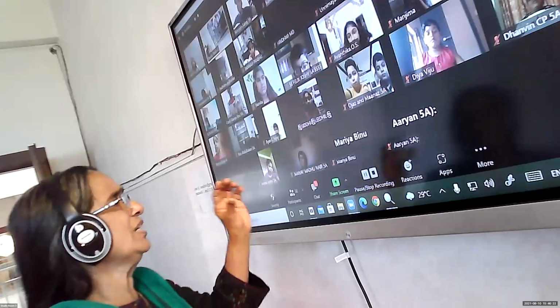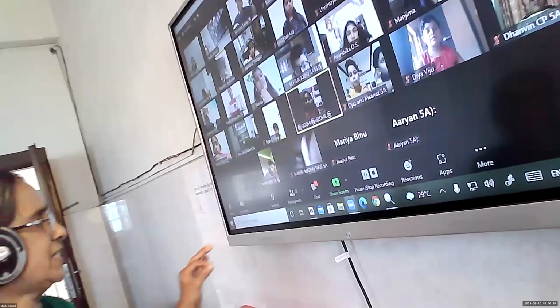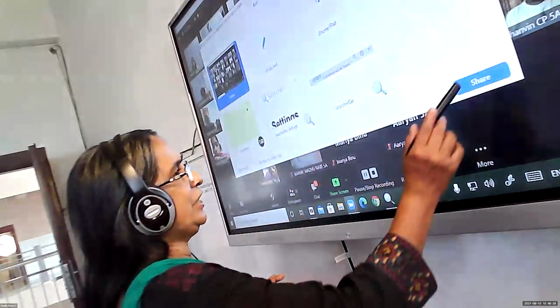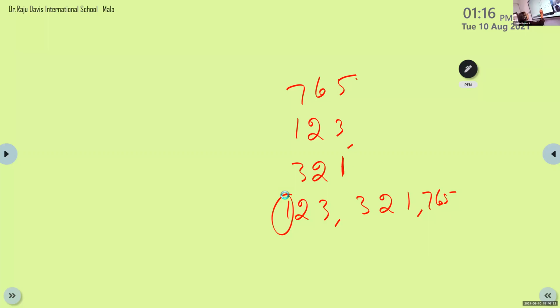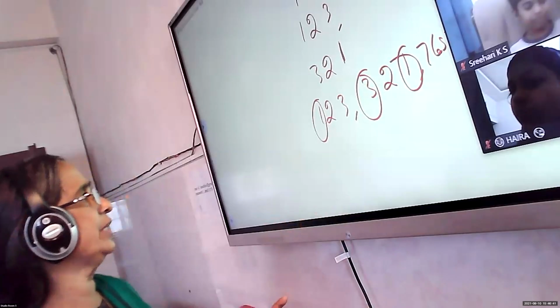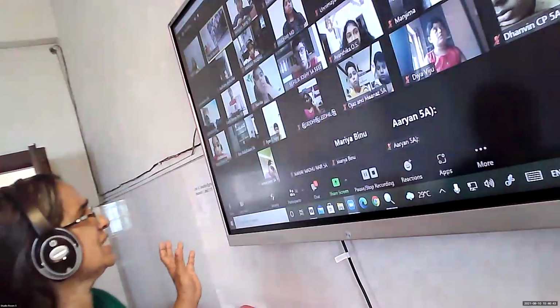So first you count the number of digits. All are having 3 digits. Then you see the 100th place. Here it is 1, here it is 3, here it is 1. If the 100th place is the same, you go to the next place value and arrange. Are you knowing this?